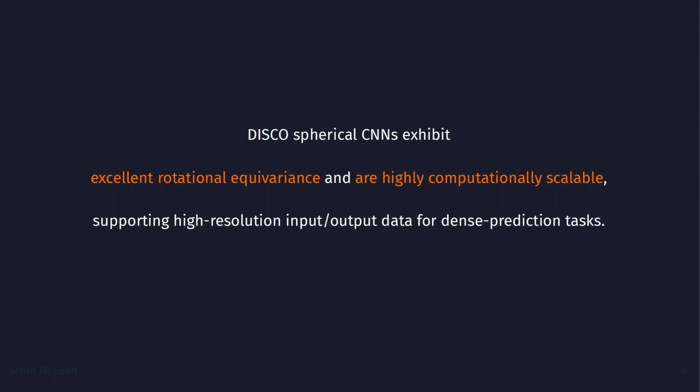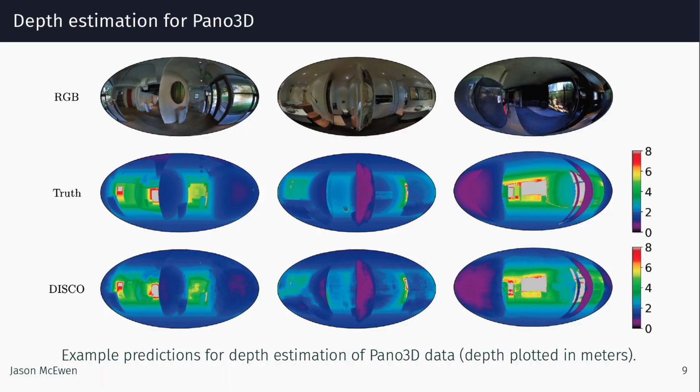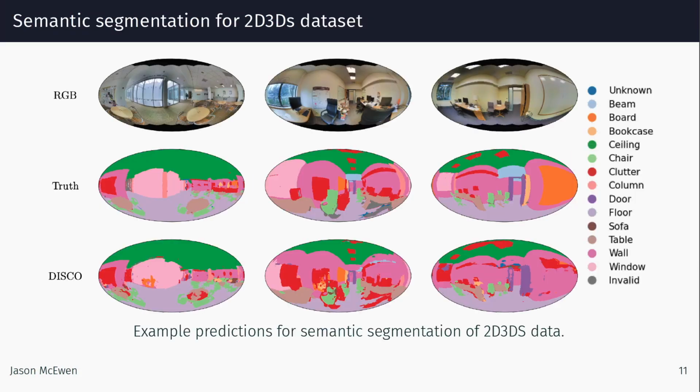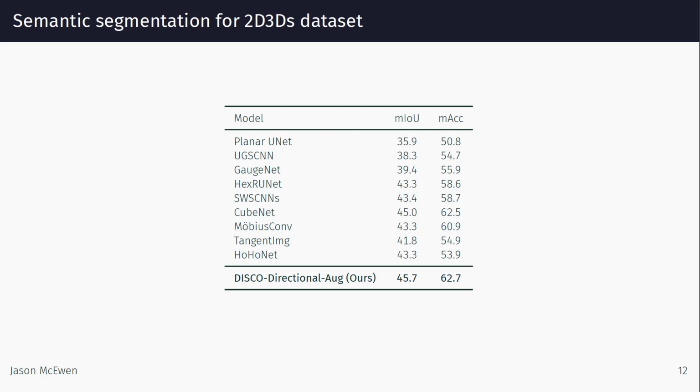In the following dense prediction benchmark problems, we consider a common backbone of a residual U-Net architecture based on DISCO spherical convolutions. First, we consider the recently introduced Pano3D depth estimation benchmark problem, where we predict depth maps from 360-degree RGB images. Compared to the benchmark of a deep planar U-Net, we achieve state-of-the-art in 6 of 9 metrics with 40 times fewer parameters. We also consider the task of semantic segmentation on the 2D-3D-S dataset of indoor 360 RGB images. We again achieve state-of-the-art performance on this benchmark problem compared to a number of alternatives.